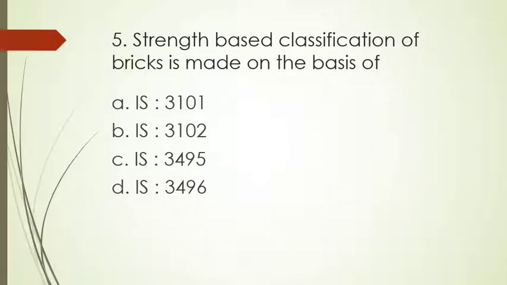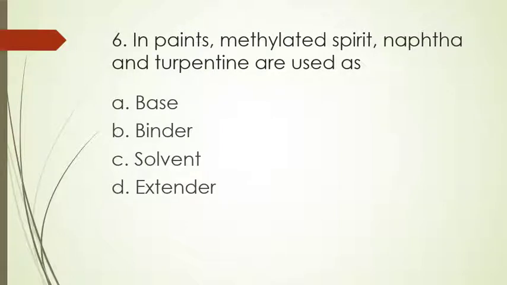Fifth question. Strength based classification of bricks is made on the basis of options A IS 3101, B IS 3102, C IS 3495, D IS 3496. Strength based classification of brick is made on the basis of IS 3102. Option B is the right answer.